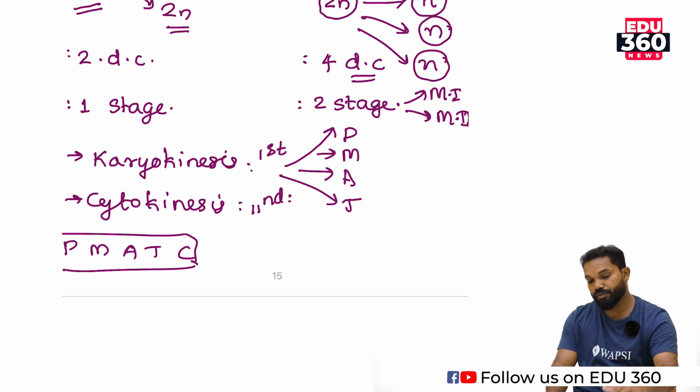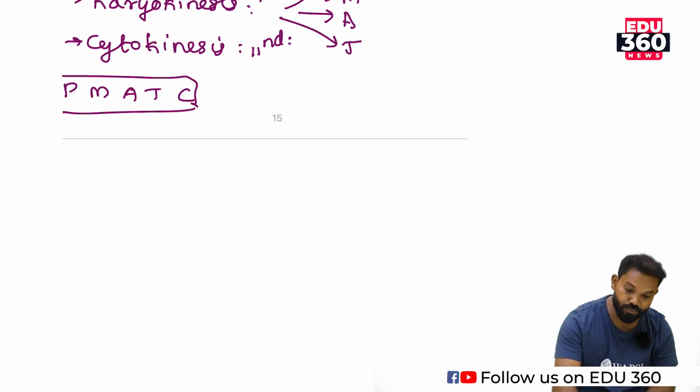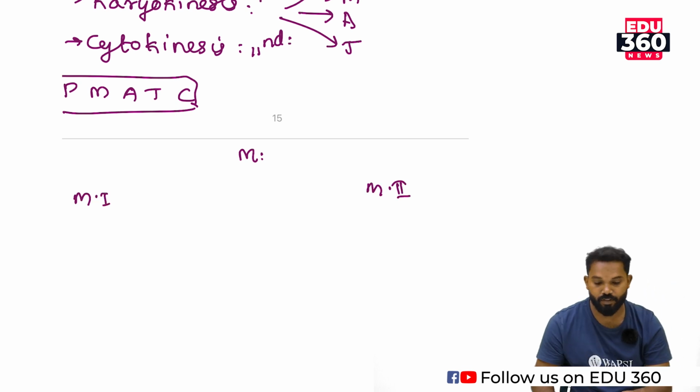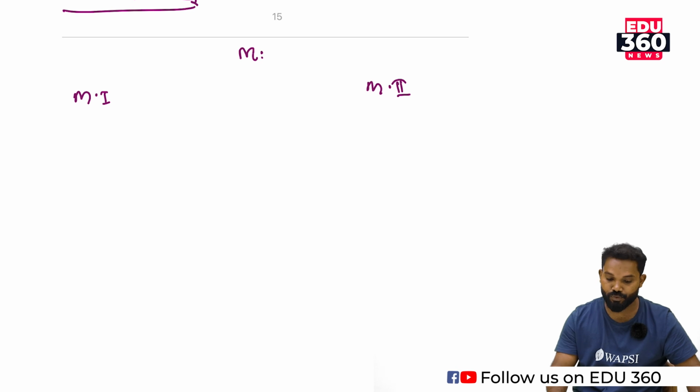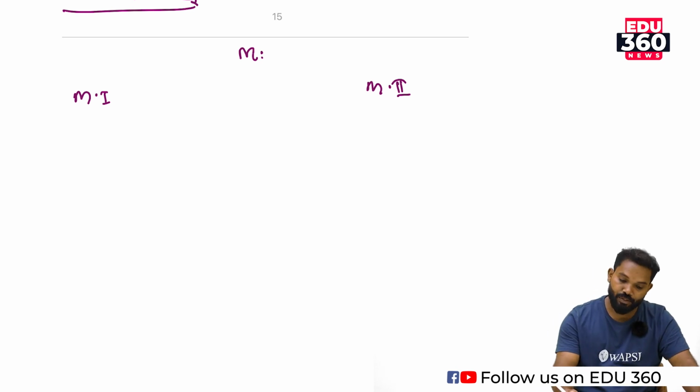But in the case of meiosis, it happens in 2 stages, meiosis 1 and meiosis 2. In meiosis 1, there is a karyokinesis and a cytokinesis.